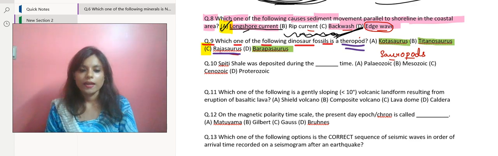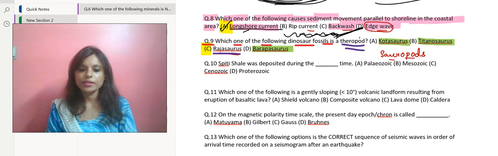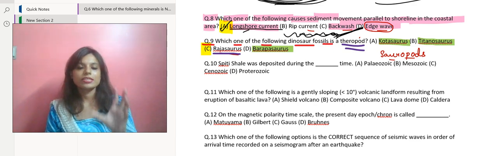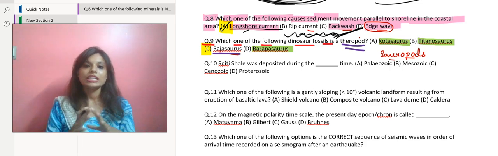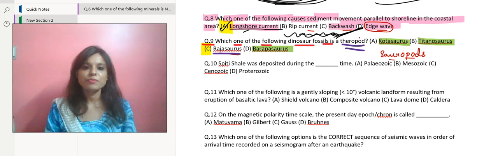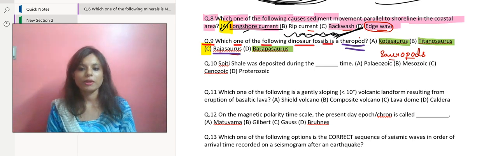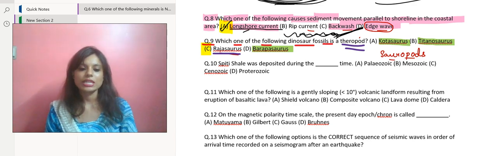Rajasaurus was a theropod dinosaur that lived in India during the late Cretaceous period. Late Cretaceous period is that time period when dinosaurs used to live on this planet. They were the ultimate king of this planet, or the rulers of this planet. And during the late Cretaceous period only, in our Indian subcontinent, Rajasaurus used to exist.